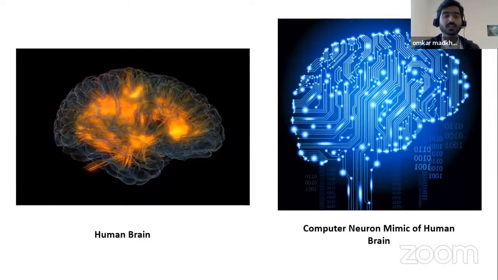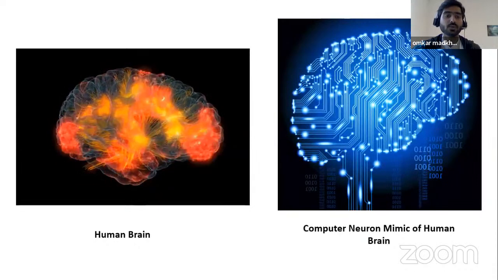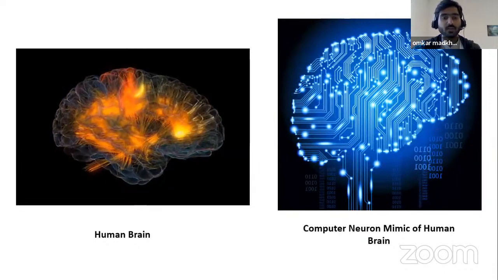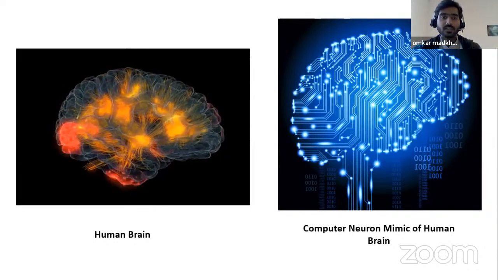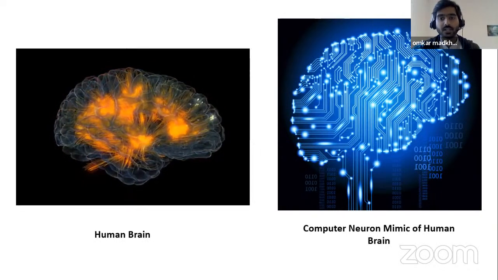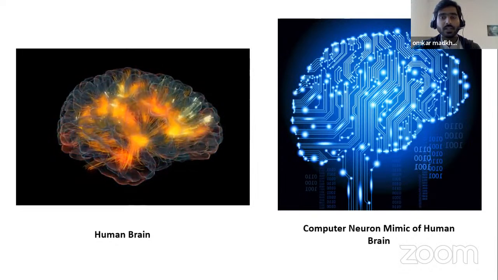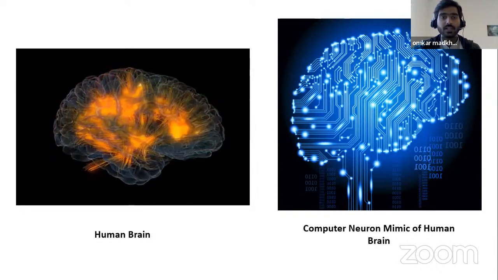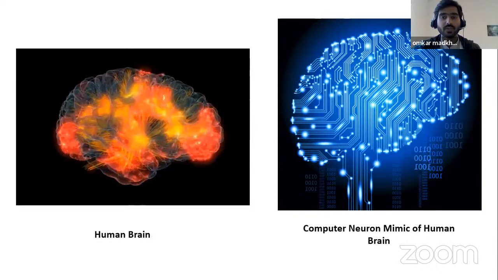A human brain has different neurons interacting, and similarly, scientists tried to develop that functionality in neural networks by connecting different nodes and giving us an output.